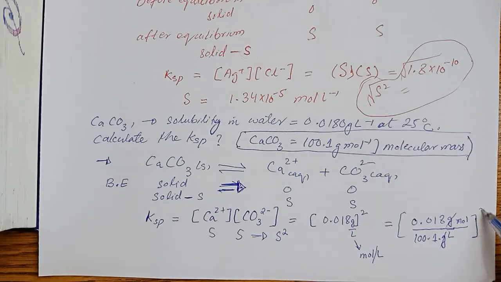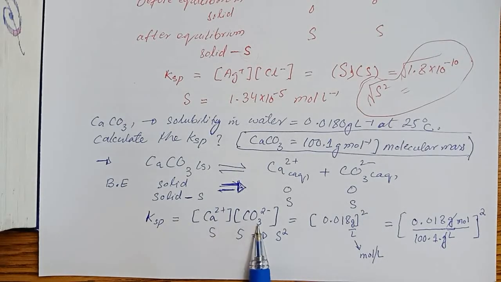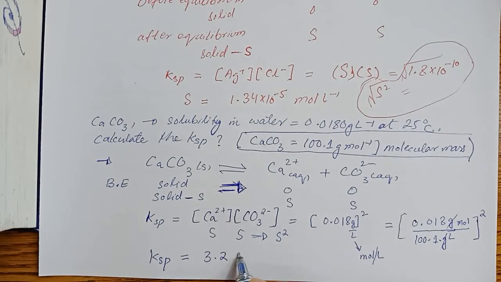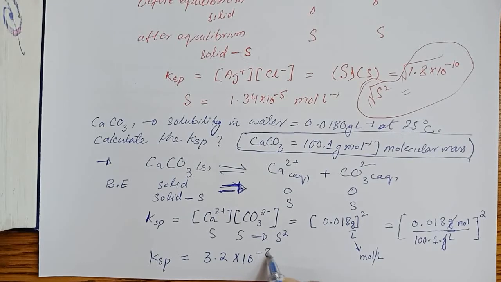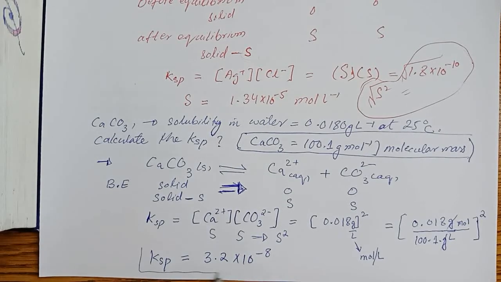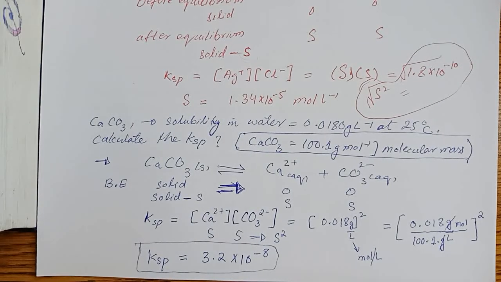So now we can take the square, according to the formula, and the Ksp is equal to 3.2 into 10 to the power minus 8. So remember, whenever you are going to calculate the Ksp value, you need to take the concentrations in mole per liter. If you have a concentration in gram per liter, you need to convert the unit into mole per liter by dividing it by the value of the molecular mass of the compound.